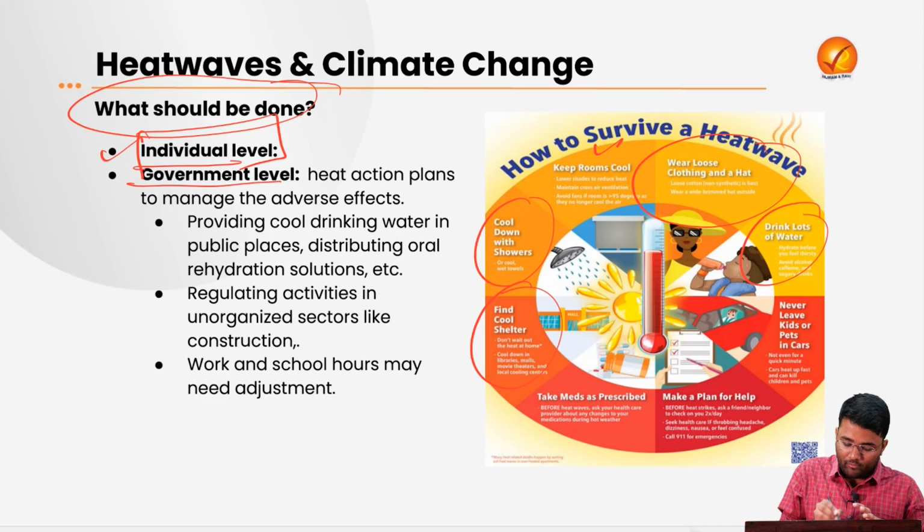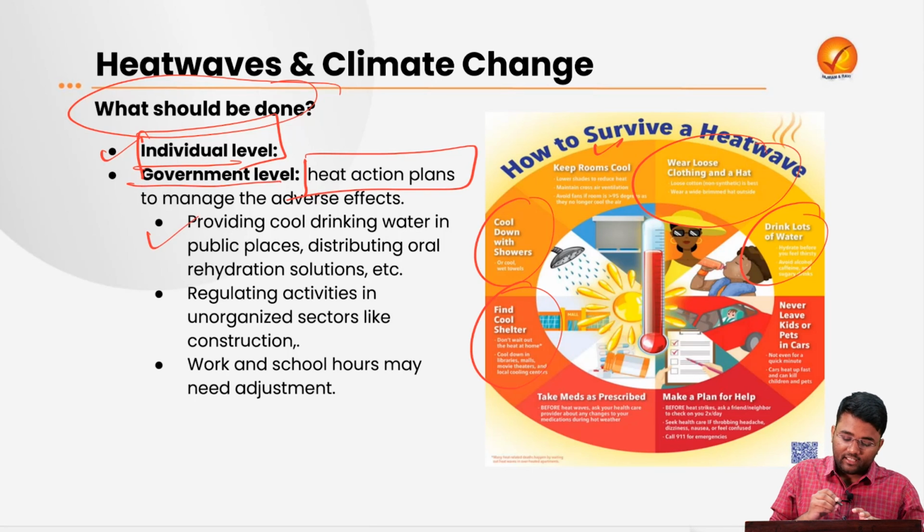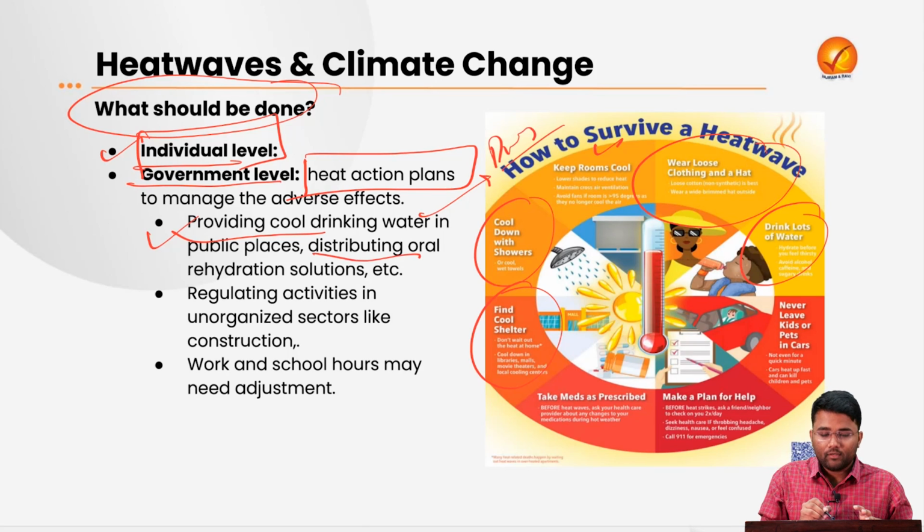Then at the government level, there is a need for proper heat action plans to manage the adverse effects of these heat wave conditions. First, under these heat action plans, the urban local bodies or the governments will provide proper cold drinking water facilities at public places. Then they will also distribute ORS solutions and other limited medications that may be useful for people who might get affected by the heat waves.